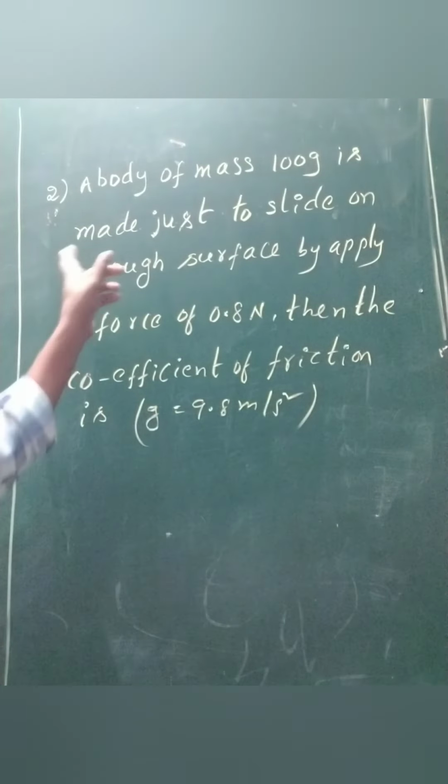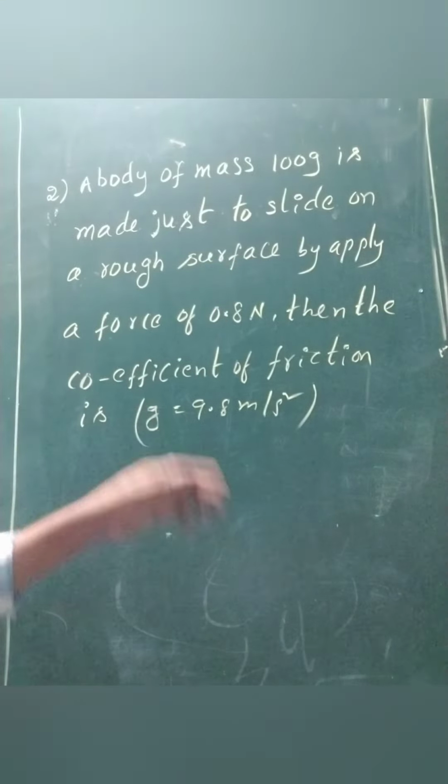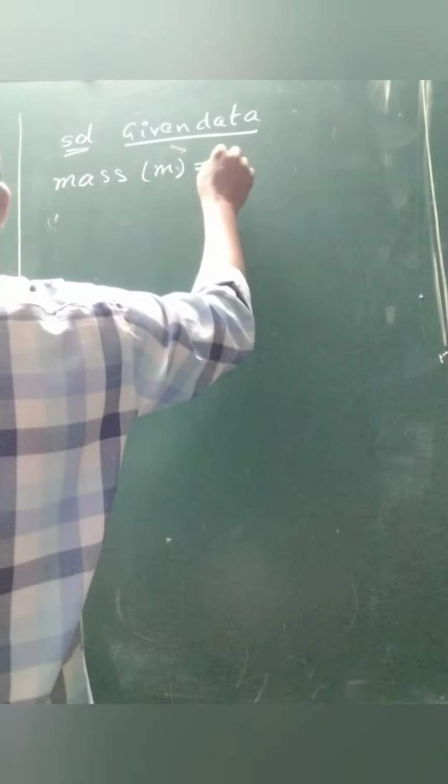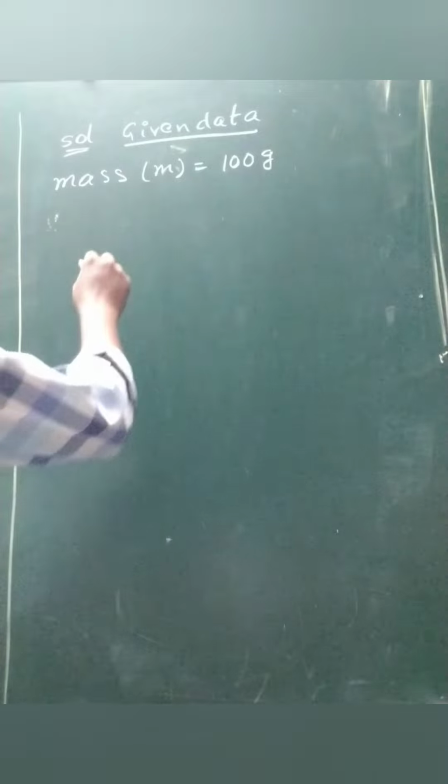A body of mass 100 grams is made to slide on a horizontal surface by applying a force of 0.8 newton, then the coefficient of friction is? Solution. Given data. Mass of the body M is equal to 100 grams.